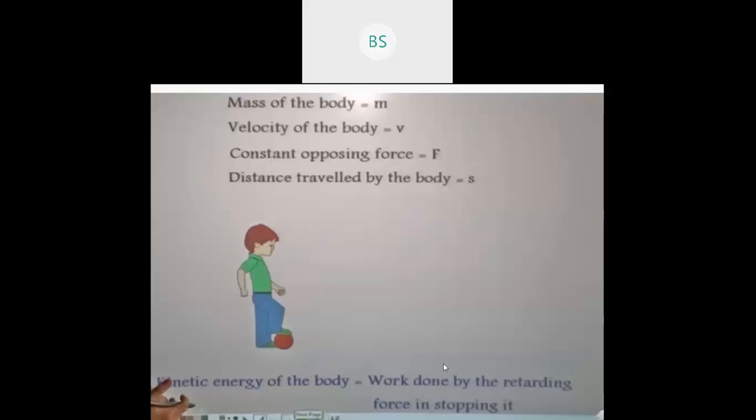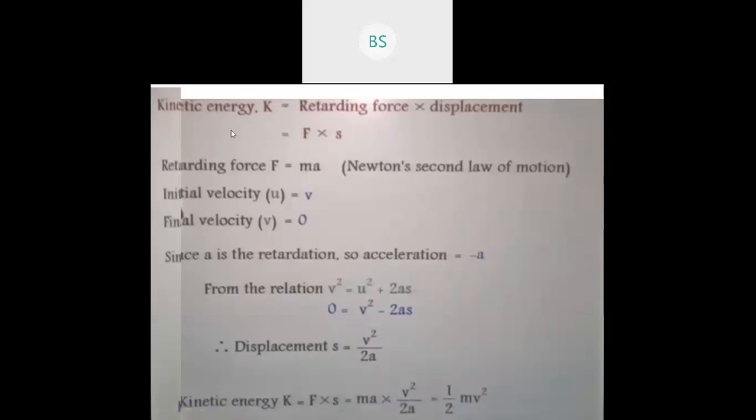Okay, now let us derive the kinetic equation with the help of this scenario. Okay, you can see here kinetic energy K is equals to retarding force into displacement, because as we have discussed in the previous slide, a boy is stopping the ball, and when he's stopping the ball he has to apply equal force to stop the ball.